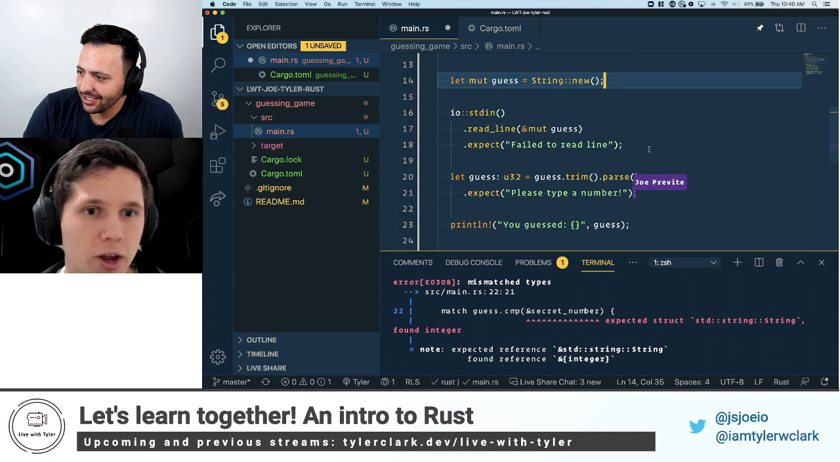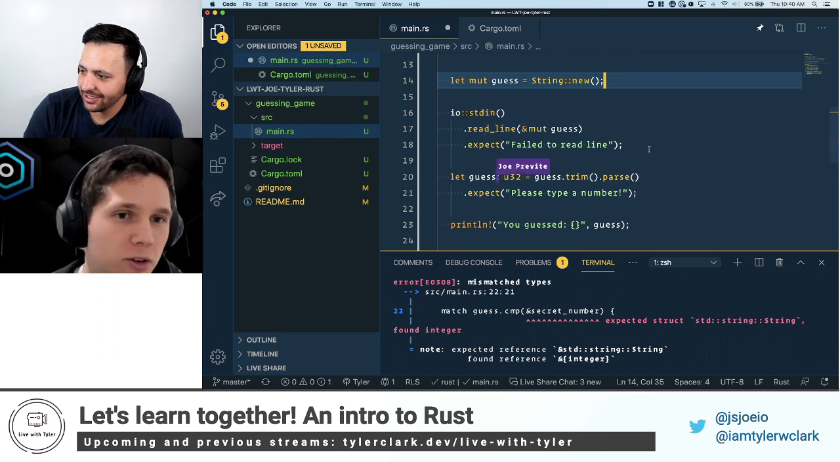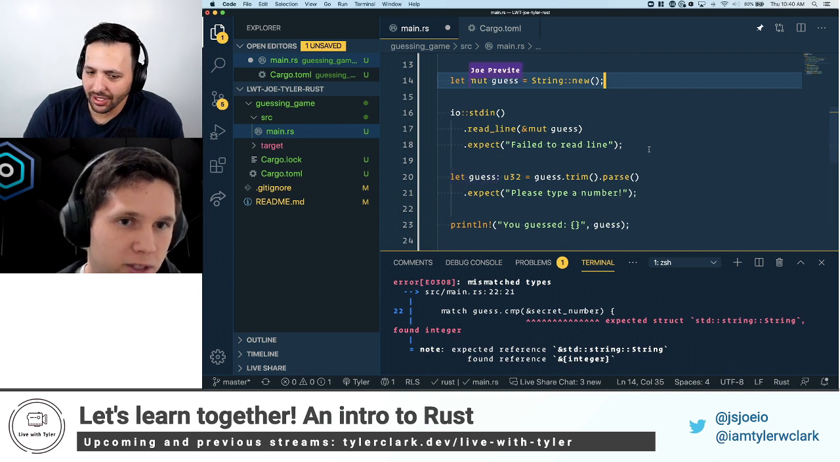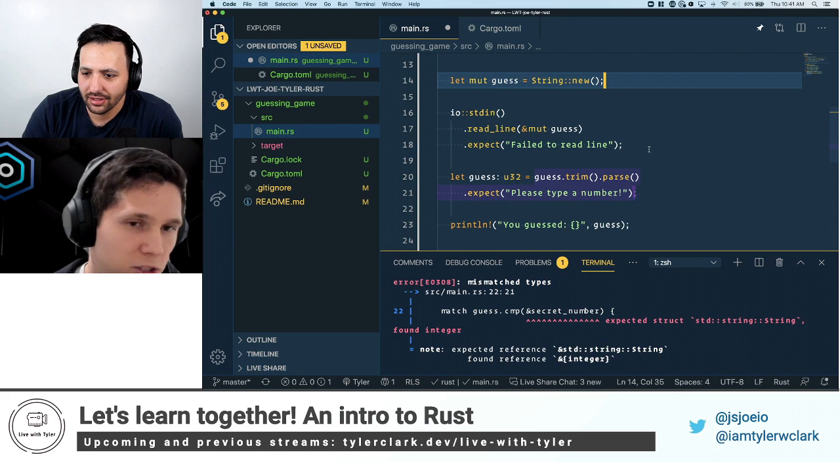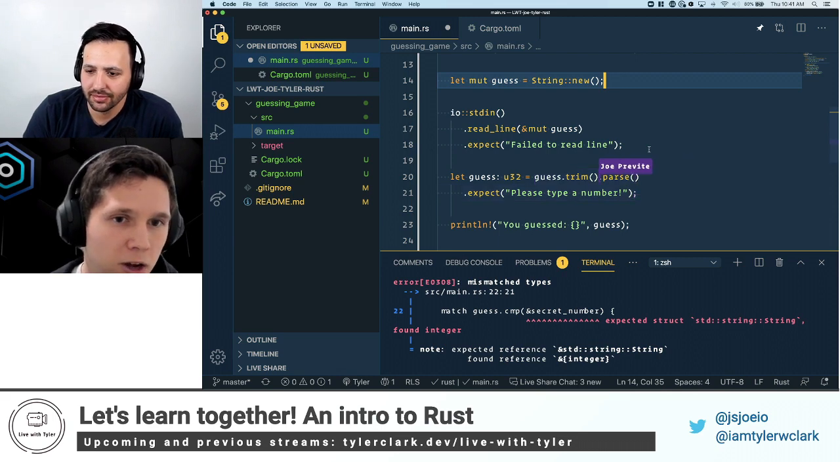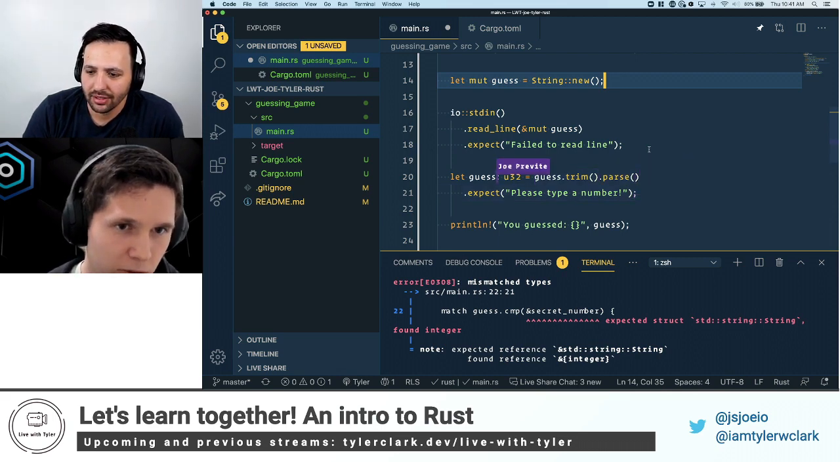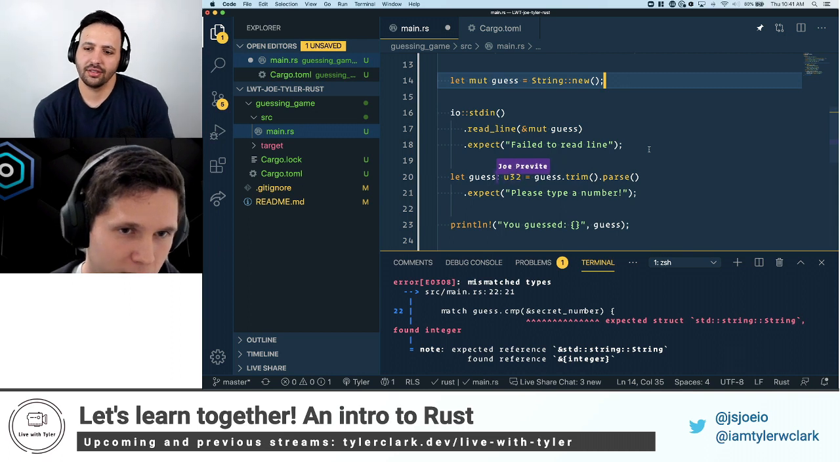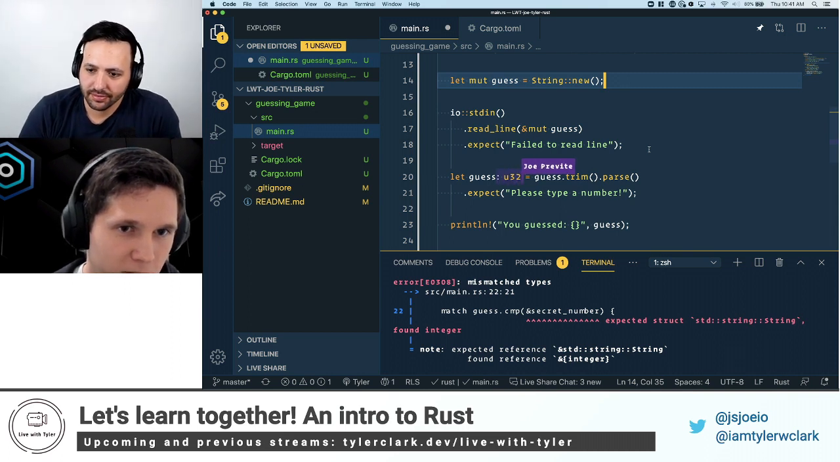So variable shadowing is essentially shadowing the name, using the same name. Up here it's an empty string. When we get to here, we change guess into essentially an integer. So the colon and then the u32, this is a type annotation.